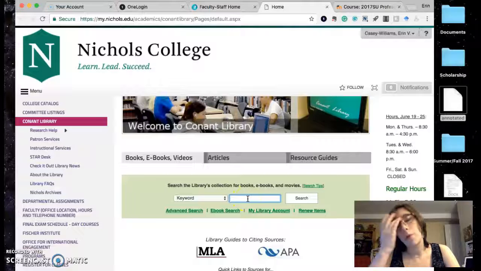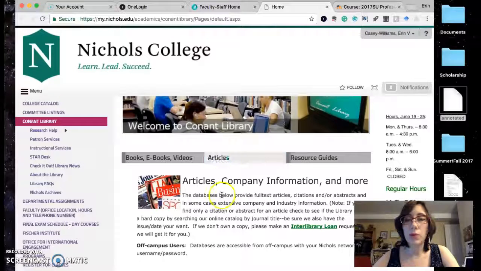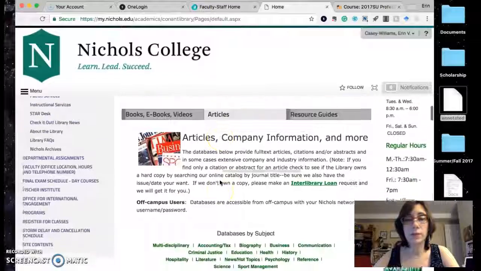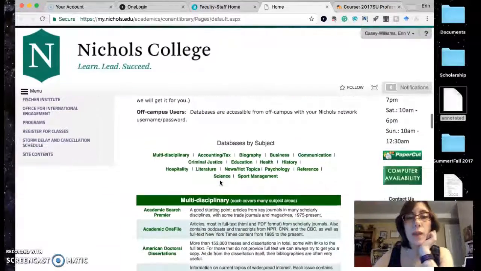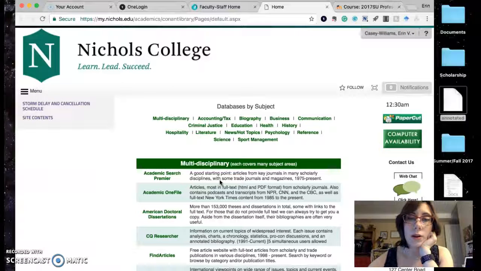Now, you don't need a whole book for this assignment, and even if you get a whole book, I would suggest only reading a chapter and using a chapter out of it. I think maybe more useful to you will be articles. So instead of books, ebooks, and videos, go to articles. Scroll down. And there are a couple of search helps that I suggest you use.